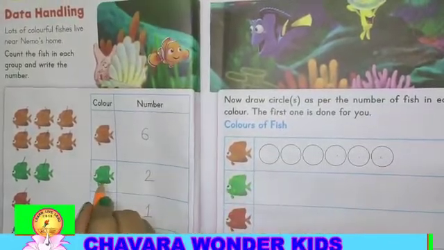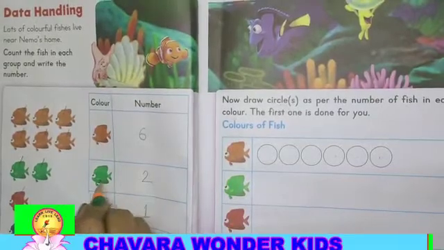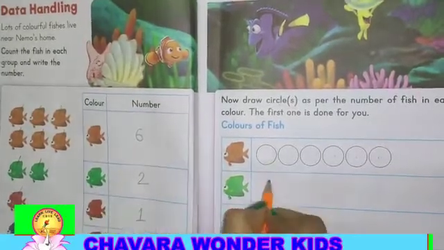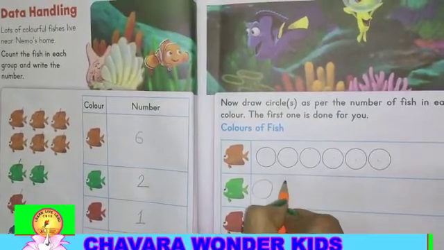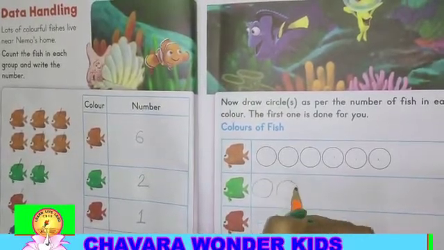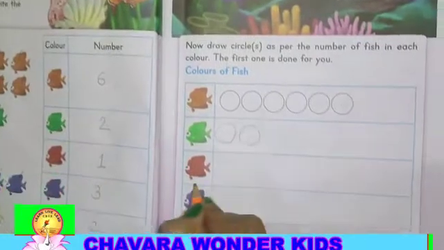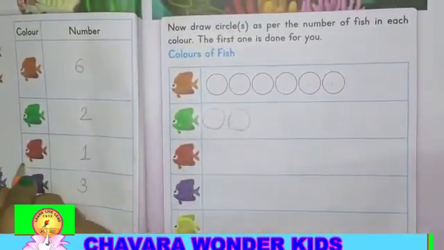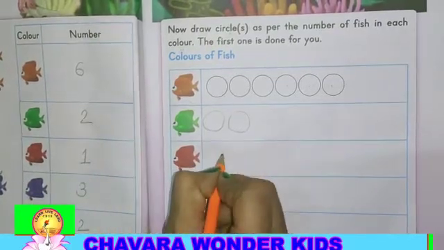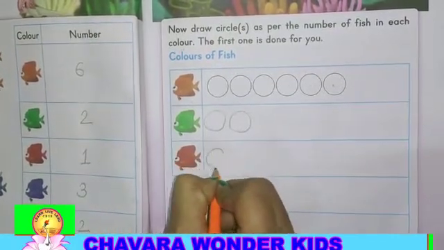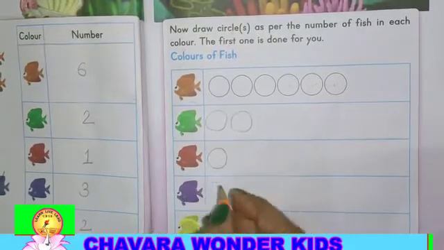Next one is green fish. How many green fish? 2. So we will draw 2 circles. Now next, red. How many red fish? Only 1. So we will draw only 1 circle.